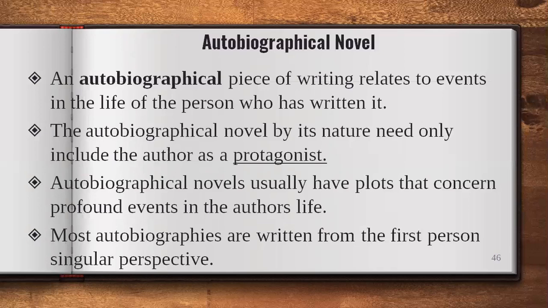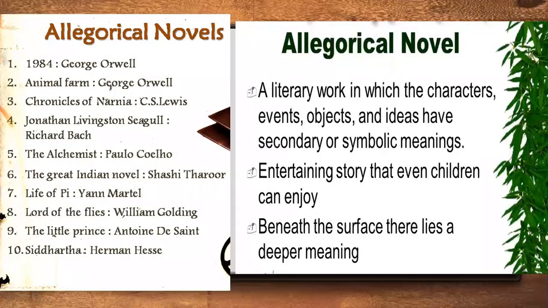Okay, then usually it has plots that concern the events in the author's life, and it is written mostly from the first person or singular perspective. Okay, then there is the allegorical novel. Now, an allegory is a story that bears more than one level of meaning. Like the name of the novel is different, while the meaning that the novel conveys is different.